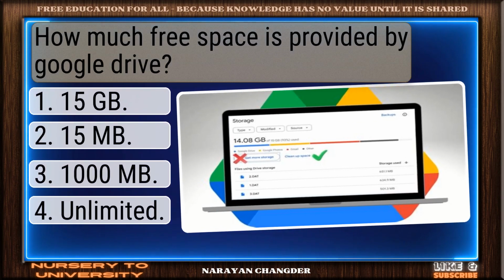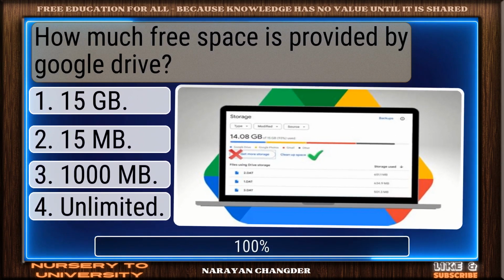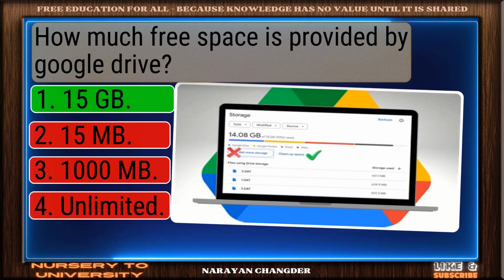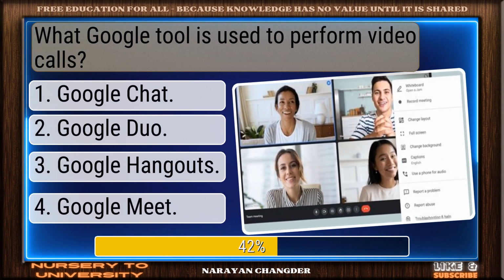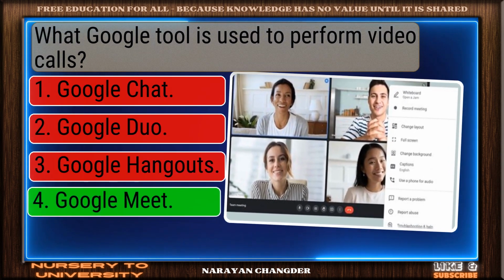How much free space is provided by Google Drive? Perfect. 15 GB is the correct choice. What Google tool is used to perform video calls? Right choice. Google Meet is the best answer.